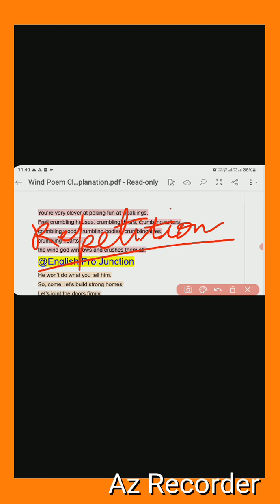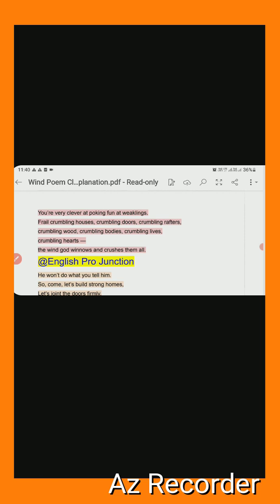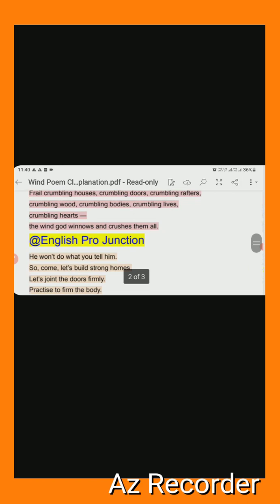Repetition is the figure of speech here. Repetition of a phrase or word is called repetition, figure of speech. I hope you got it. Okay, next one is the next stanza. Let's see.